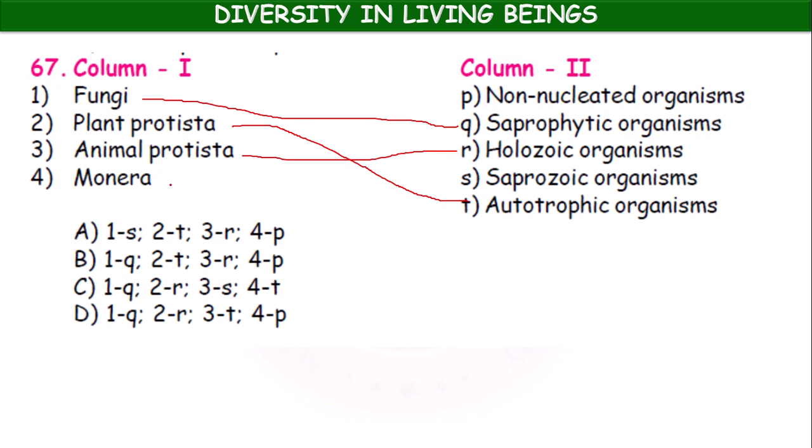Okay, Monera, they are simple prokaryotic, so non-nucleated organisms. I think so. Okay, so here 1T, 1Q, 2T, 3R and 4P. So option B.